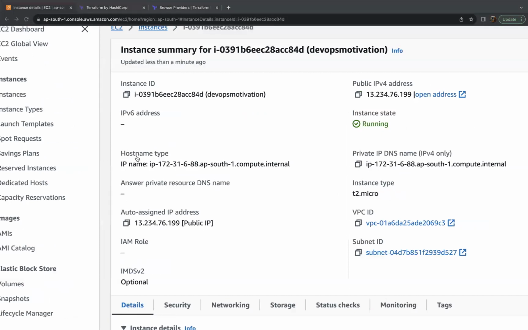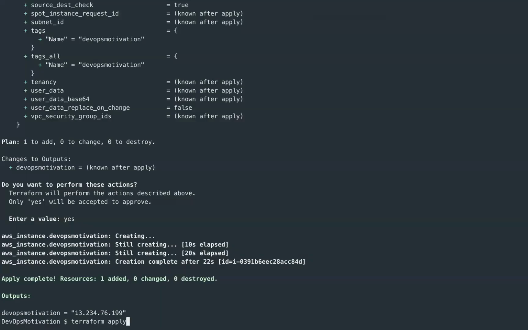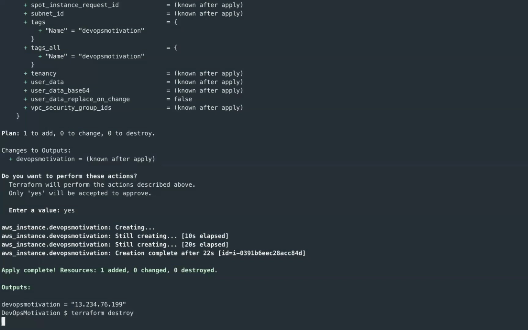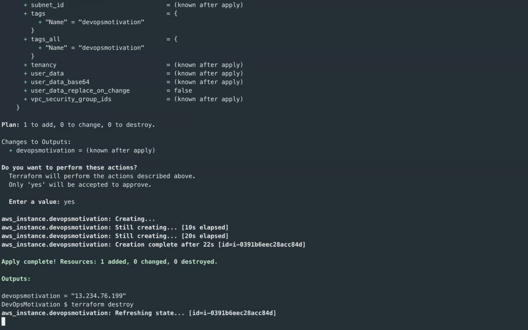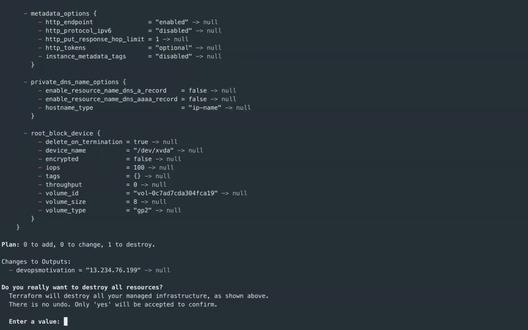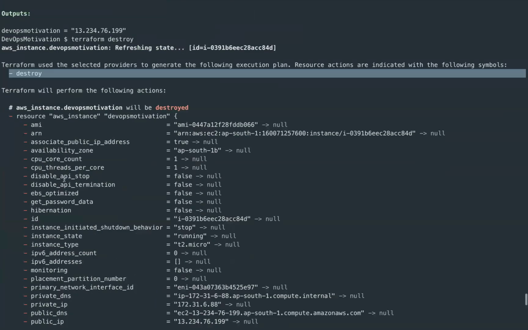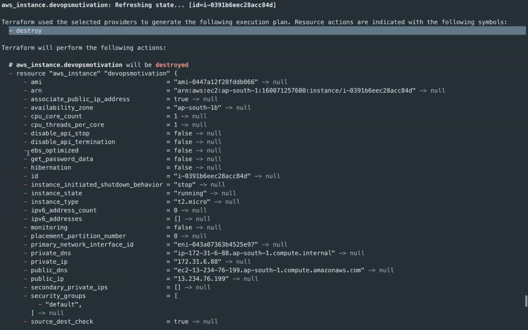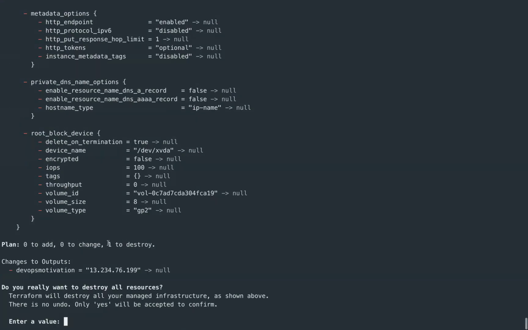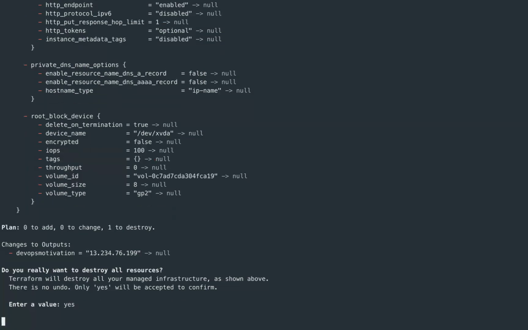Now, if we switch back here, we can go ahead and destroy this particular instance. So this is how Terraform is managing the entire life cycle from creation till deletion. So we can see for create, it was create action. Now for deletion, it is destroy action and it is having a red minus sign. Now it is saying want to destroy. So let's confirm the deletion.